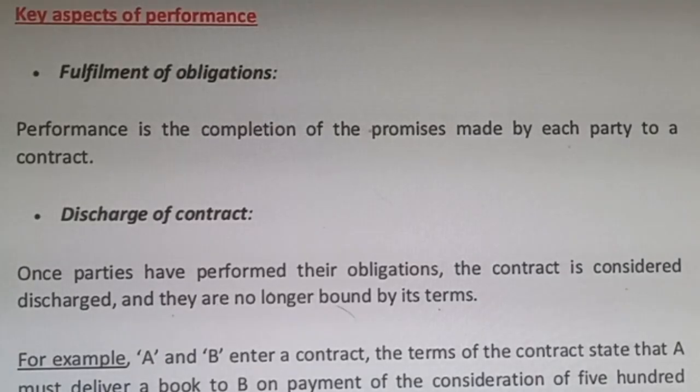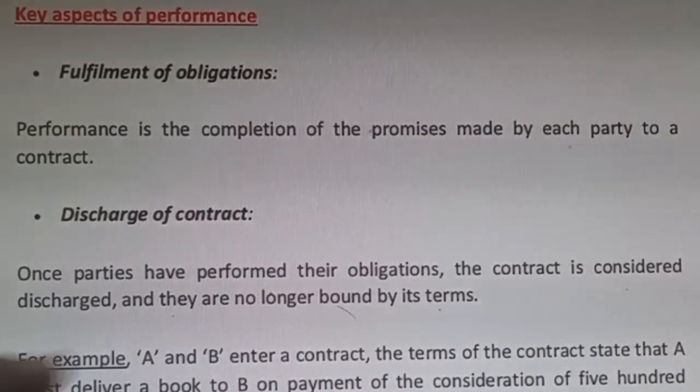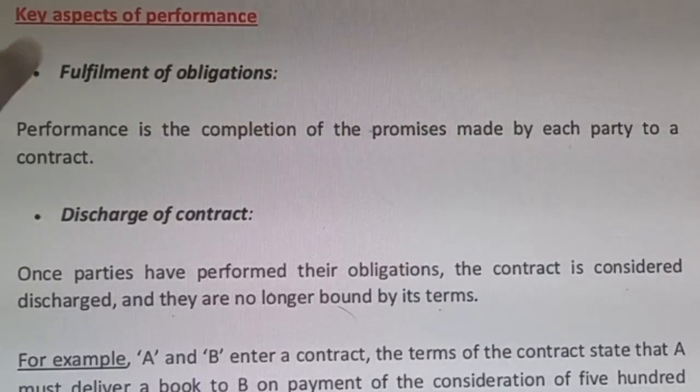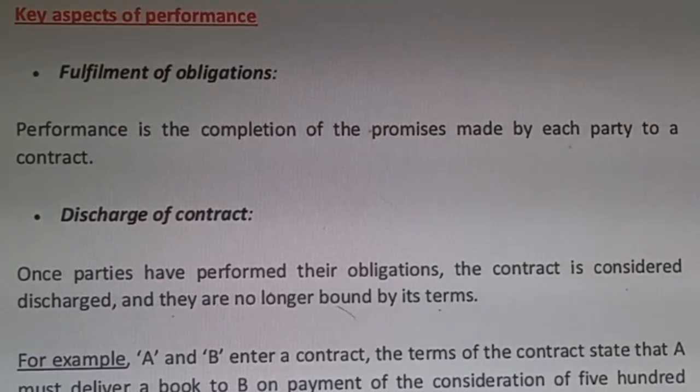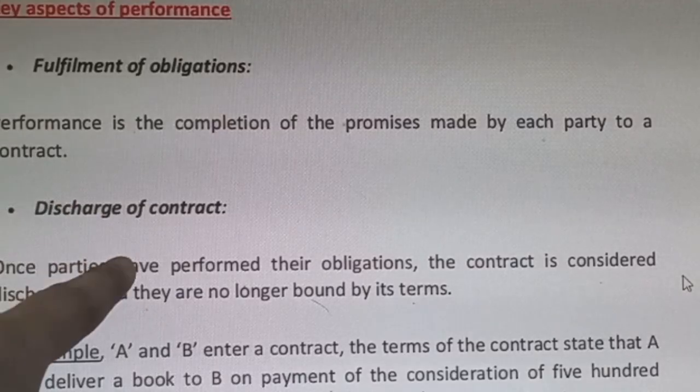Fulfillment of obligation. As I have told earlier, performance is the completion of the promises made by each party. There are two parties, they are completing their obligation, they are fulfilling the promises that have been made in the contract. That is what we call performance. After the fulfillment of obligation, what happens is the contract is discharged.